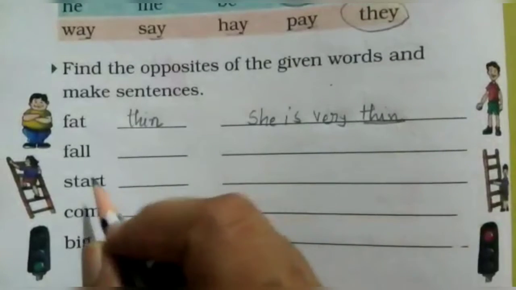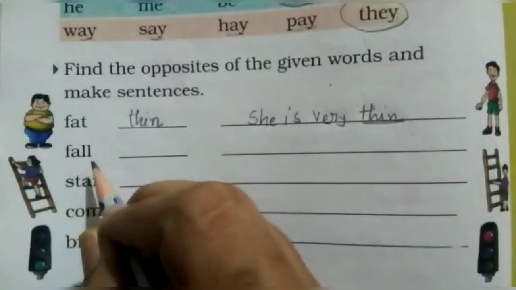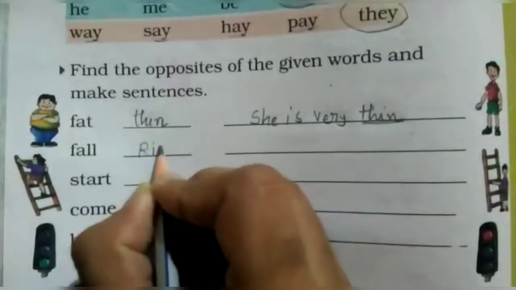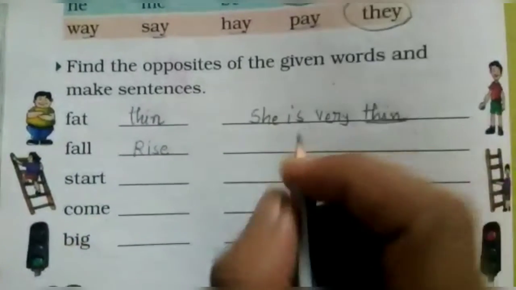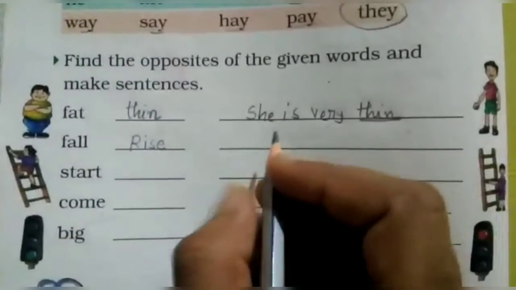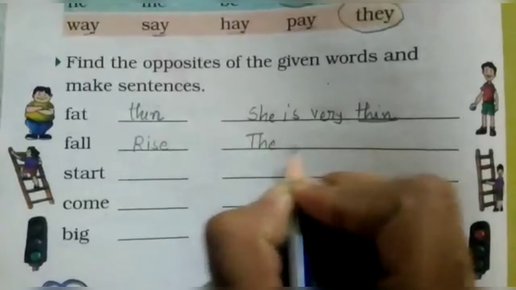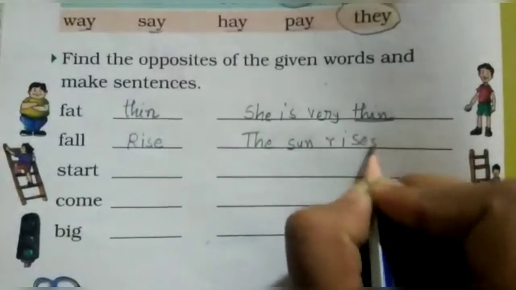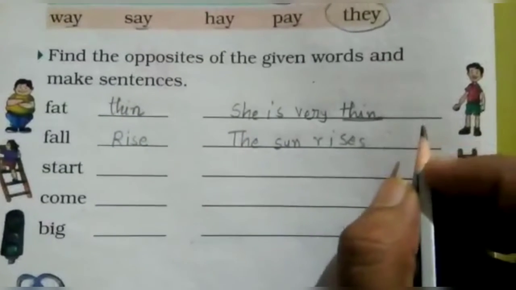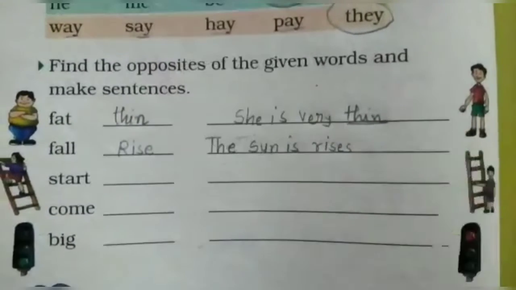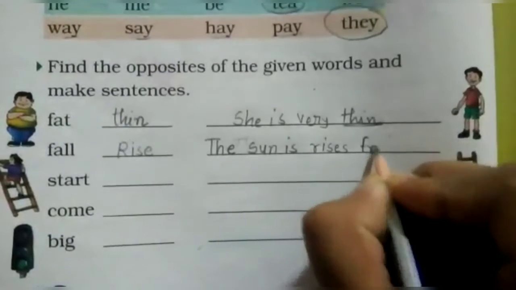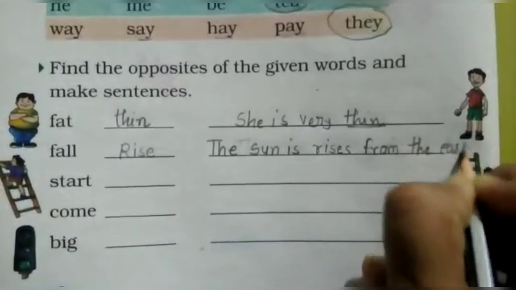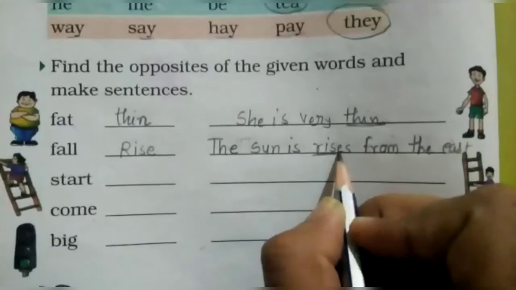Okay. Now next is fall. So what is the opposite of fall? Yes, rise. So now we have to make a sentence. The sun rises from the east. So here I have used this word.